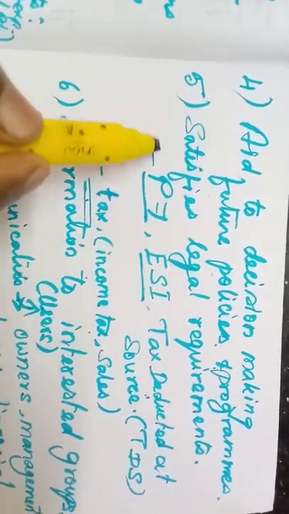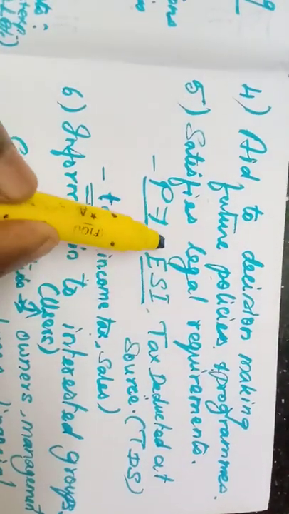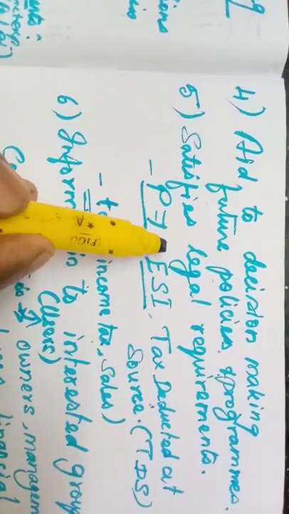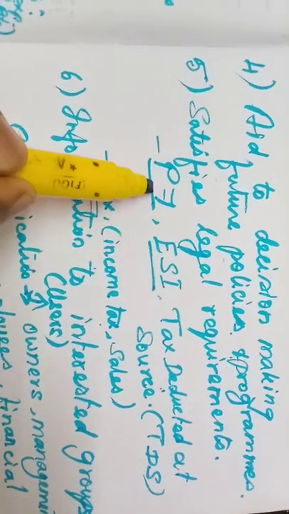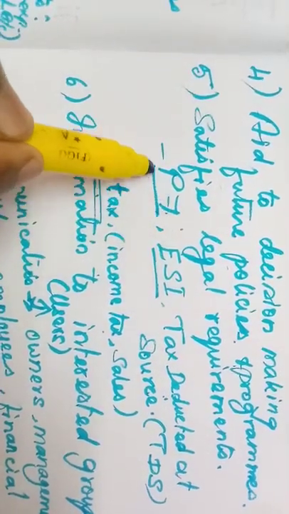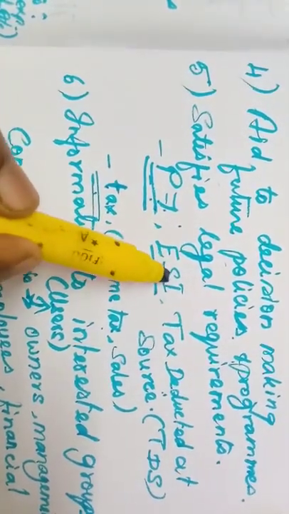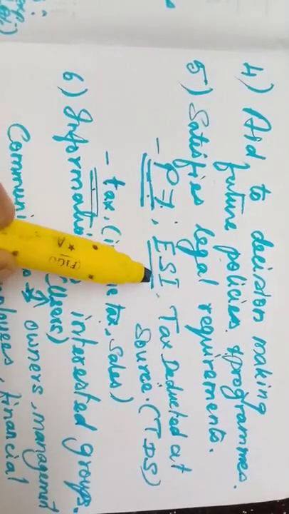Okay, the fifth point is it satisfies legal requirements, because every business concern is run with the help of employees only. So they have to provide provident fund for the employees. For that they need the accounting records. Similarly, another service is done for the employees, that is the insurance scheme.